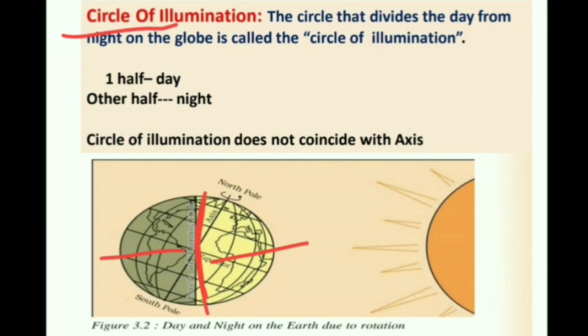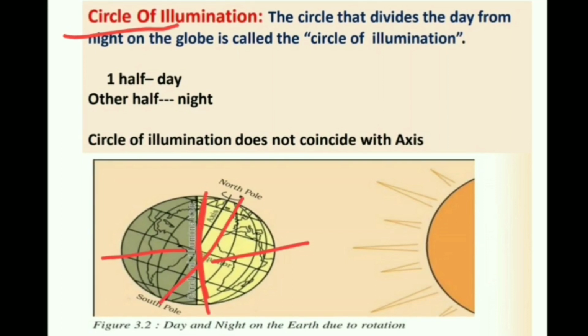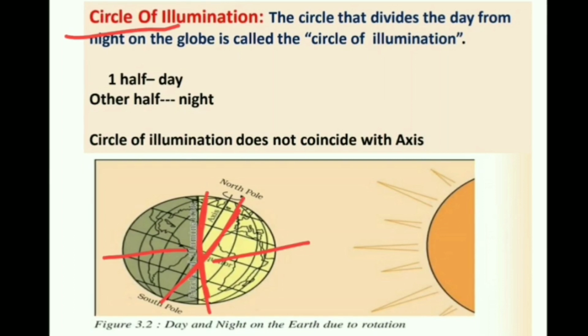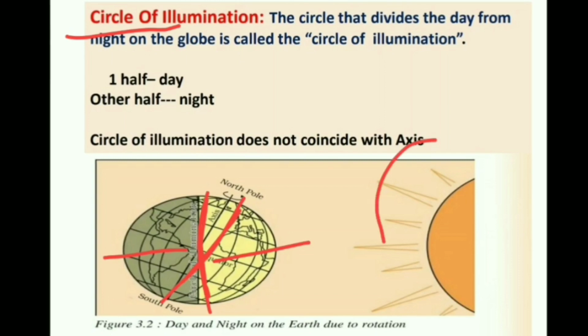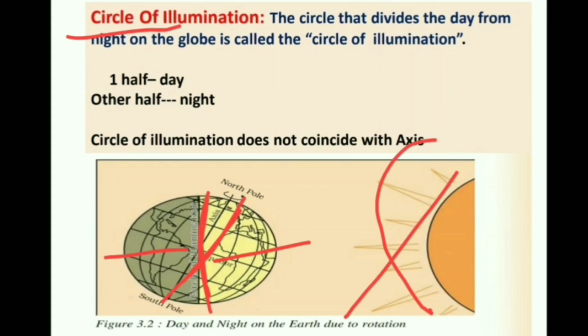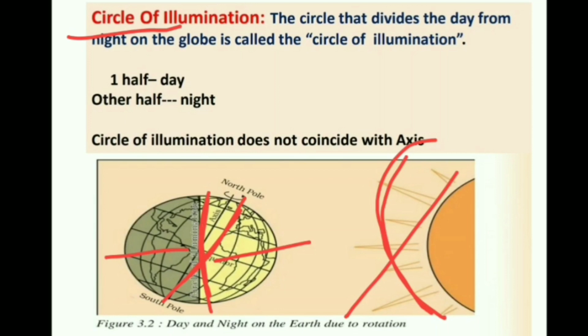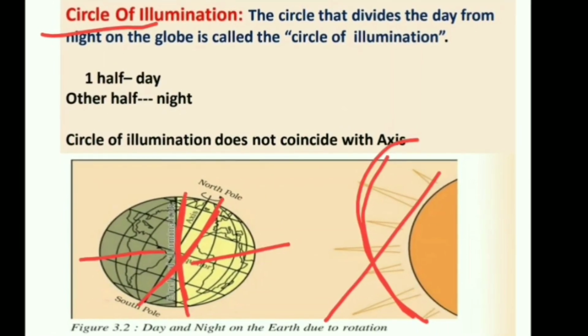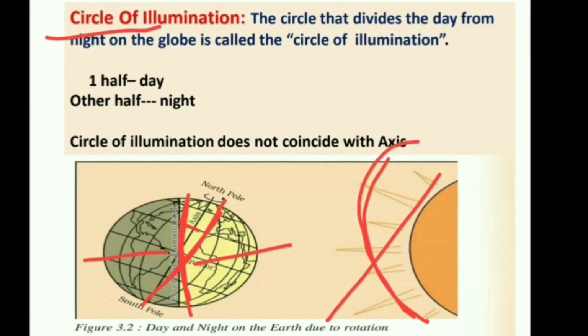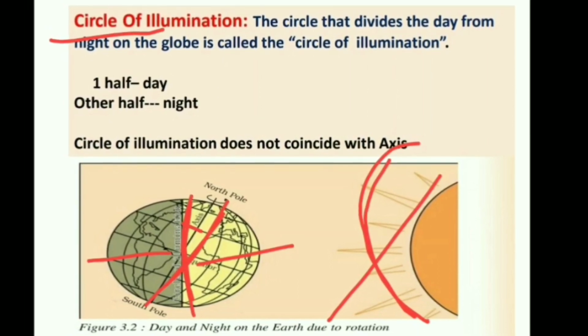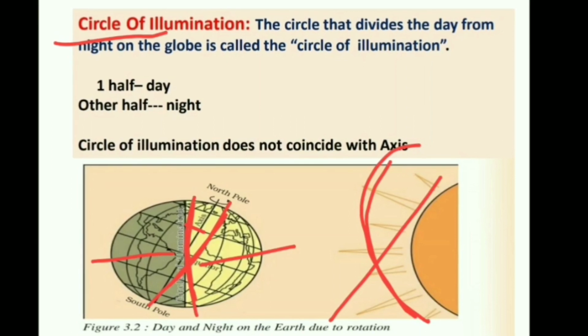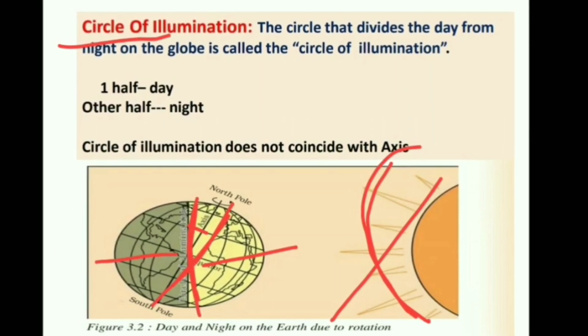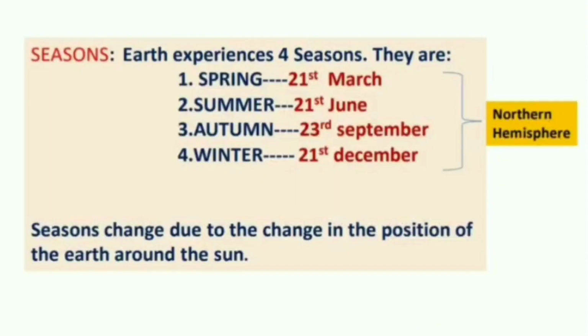Here the circle of illumination does not coincide with the axis as shown in the figure. So we can say the axis will be like this, but the circle of illumination will be like this. So this axis and circle of illumination will not coincide as shown in the figure. Here we can see an angle is made between the axis and the circle of illumination. Because of this, Earth does not experience the same amount of daylight on all days.